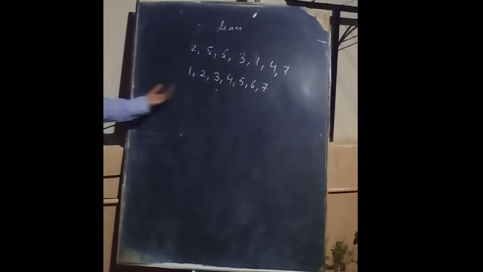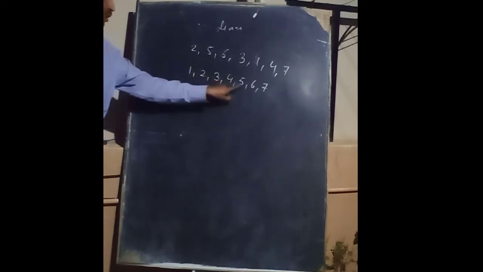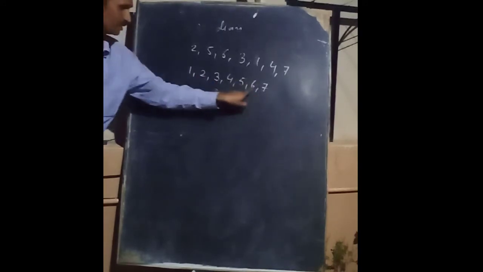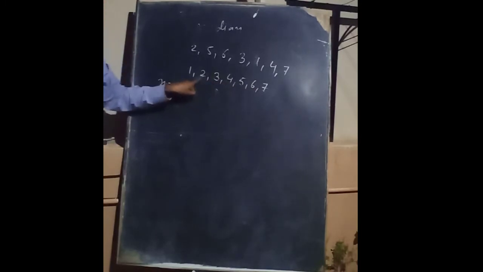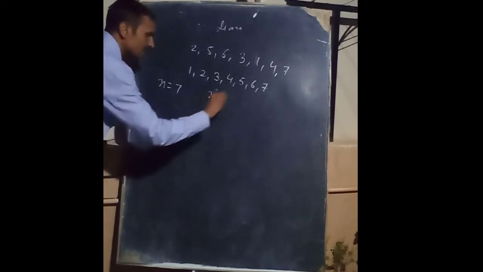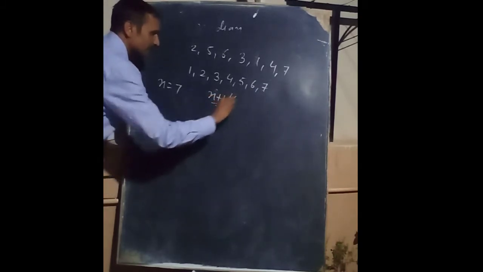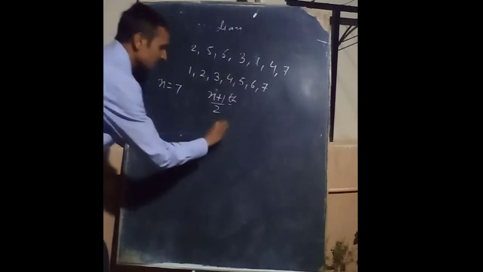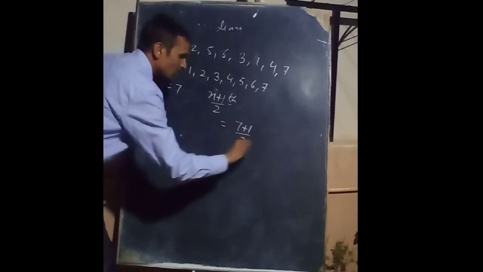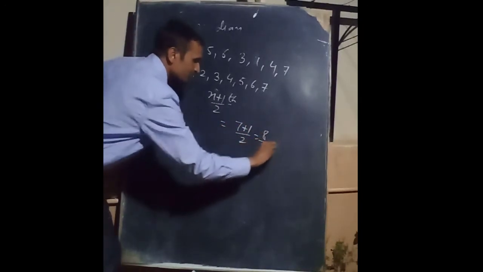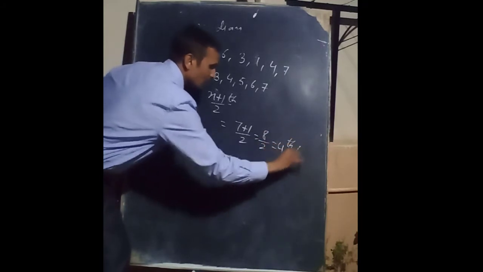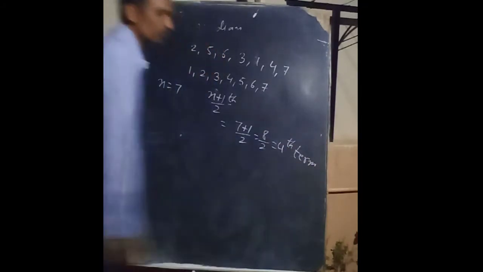Now you have to find the total number. How many numbers are there? n is equal to 7: 1, 2, 3, 4, 5, 6, 7. So n is equal to 7. 7 is an odd number, so we use the formula (n plus 1) by 2, which gives the term that is the median. 7 plus 1 by 2 is equal to 8 by 2, which is equal to the 4th term. Which is the fourth term? You can count from either side.